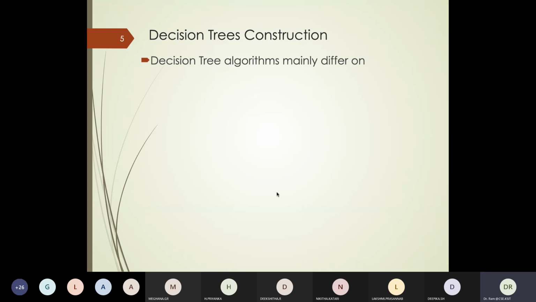ID3 is Iterative Dichotomiser. It makes use of the principle called information gain, and that you studied last semester.